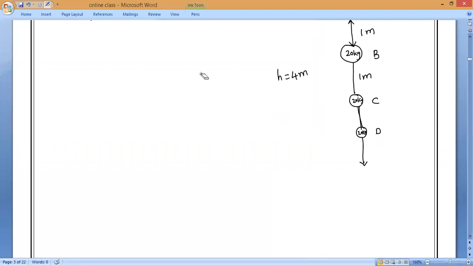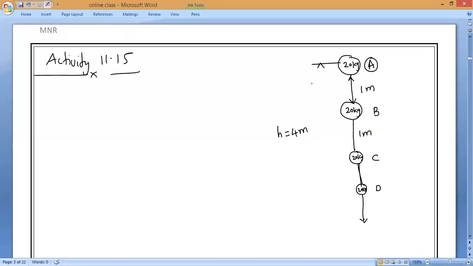Are you clear now, the image? Yes, please. So this is the total height. Total height is how much? Total height is 4 meters. Now, at point B, what is the height above the ground? I want to know from you all. Let me take this is total height and this is H1. H1 equals how much? 3 meters. Yes or no?